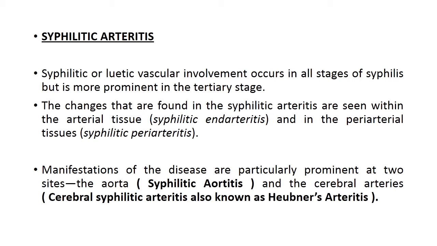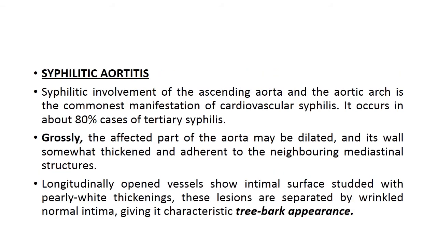Manifestations of the disease are particularly prominent at two sites, aorta and cerebral arteries. If it is in the aorta, it is known as syphilitic aortitis, and when it involves cerebral arteries, it is known as cerebral syphilitic arteritis or Heubner's arteritis. Syphilitic involvement of the ascending aorta and the aortic arch is the commonest manifestation of cardiovascular syphilis. It occurs in about 80% of cases of tertiary syphilis.